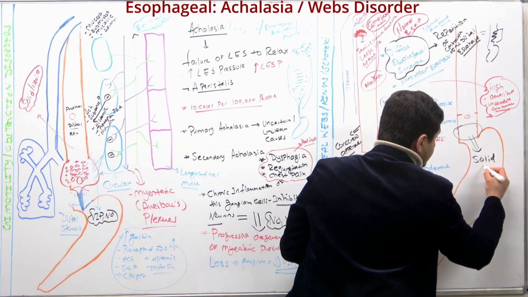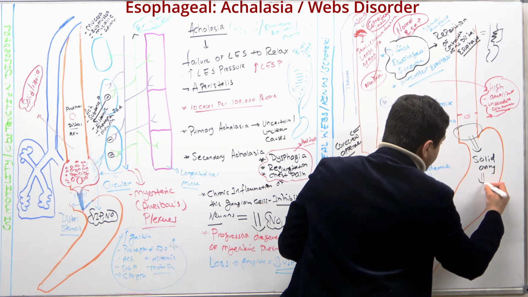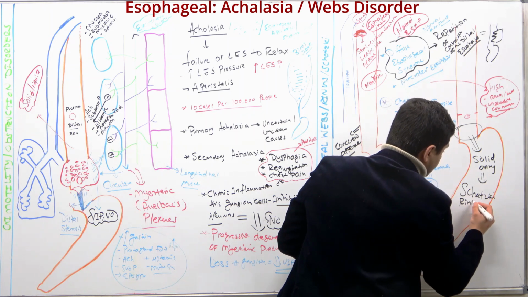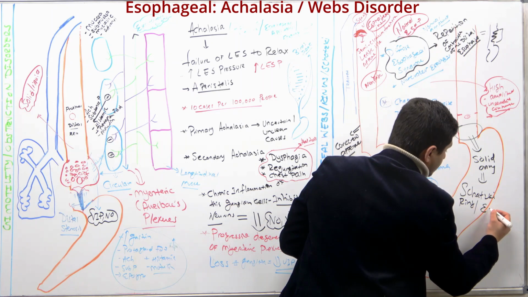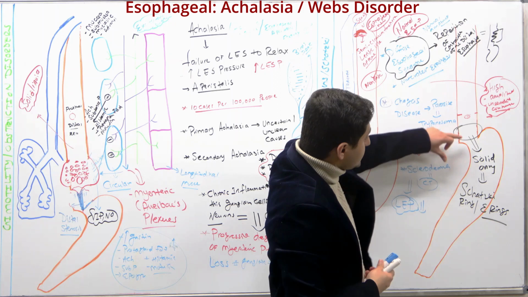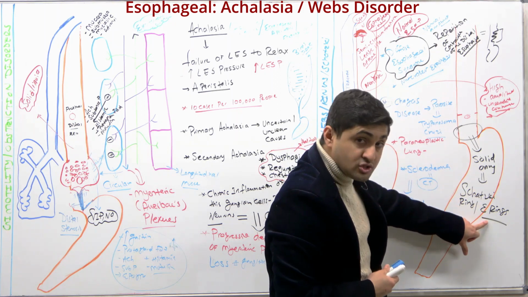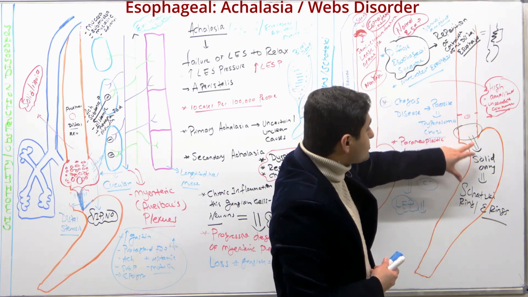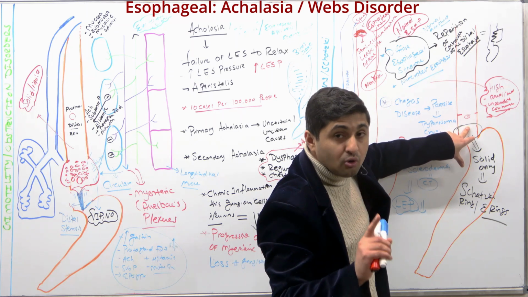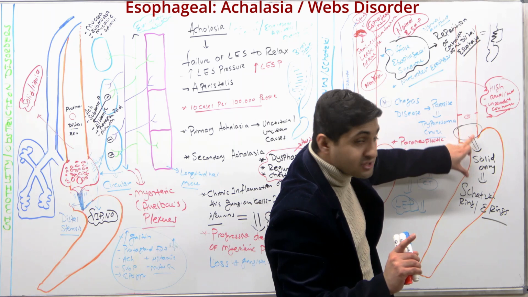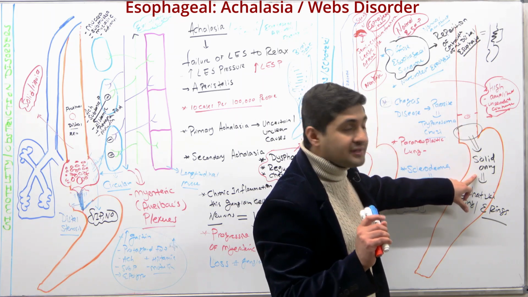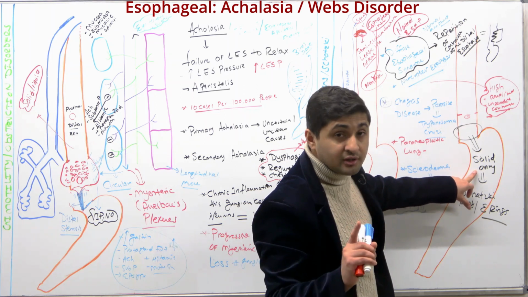This is what is called a Schatzki ring, or esophageal ring. It usually happens at the level of the gastroesophageal junction, the lower esophageal sphincter, and only with solid food, not liquid.